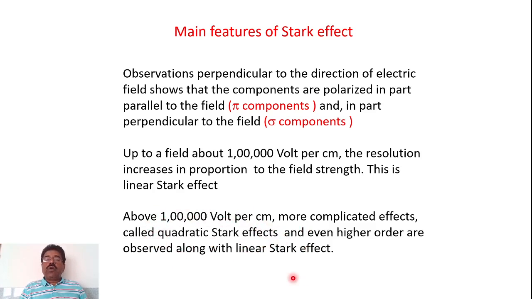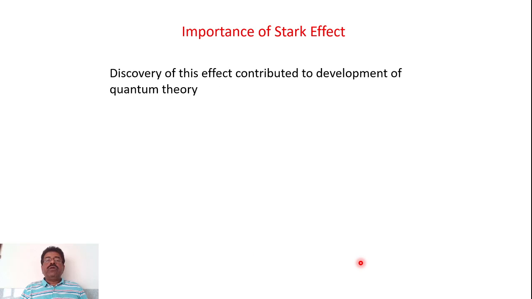Even higher orders are observed along with the linear Stark effect. So when you increase the electric field beyond 1 lakh volt, the quadratic Stark effect is observed along with the linear Stark effect. Okay, now let us discuss the importance of the Stark effect.